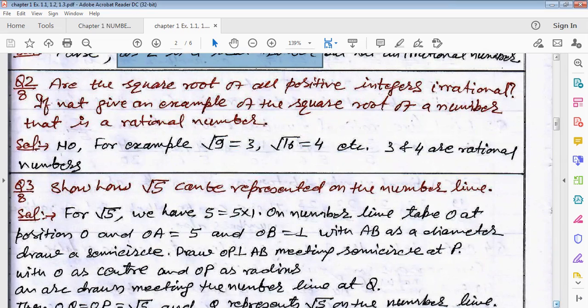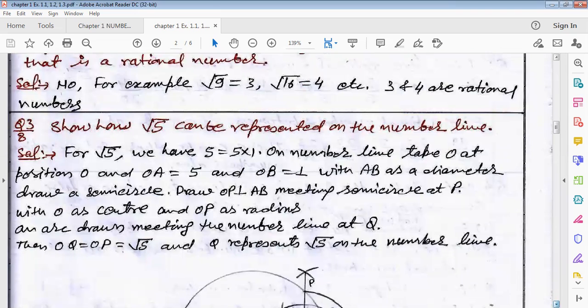So what will our answer be? No. For example, the square root of 9: clearly 9 is a perfect square of 3, so the square root of 9 can be written as 3. 16 is a perfect square of 4, so the square root of 16 is 4. Similarly, the square root of 25 can be written as 5, because 25 is a perfect square of 5. So 3, 4 and 5 are rational numbers. That's why.